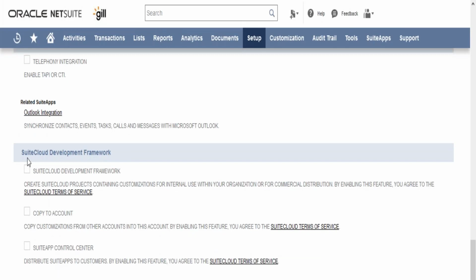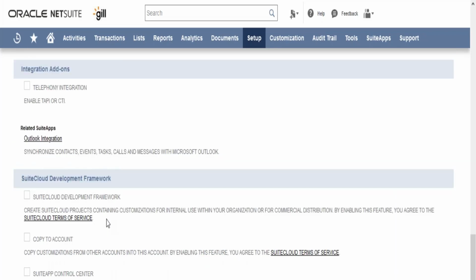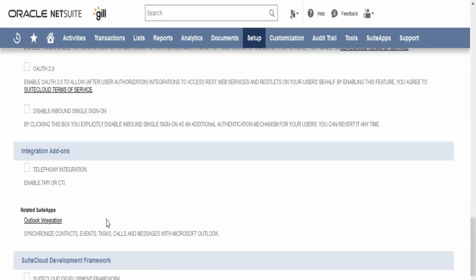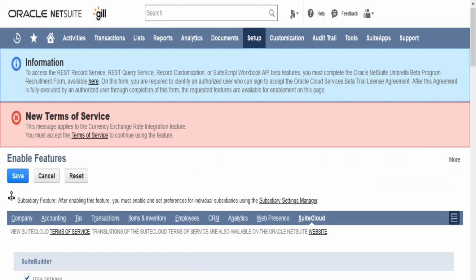Okay. So this is something new that NetSuite has come up with recently, the Suite Cloud Development Framework, SCDF. In case you want to use that, this is a bit technical. In case you want to integrate Eclipse directly with NetSuite, you don't need to come and deploy all the scripts here. You can directly do that via SCDF. So in case you want to use that, it can be used as well. Okay. So these were related to enable features.